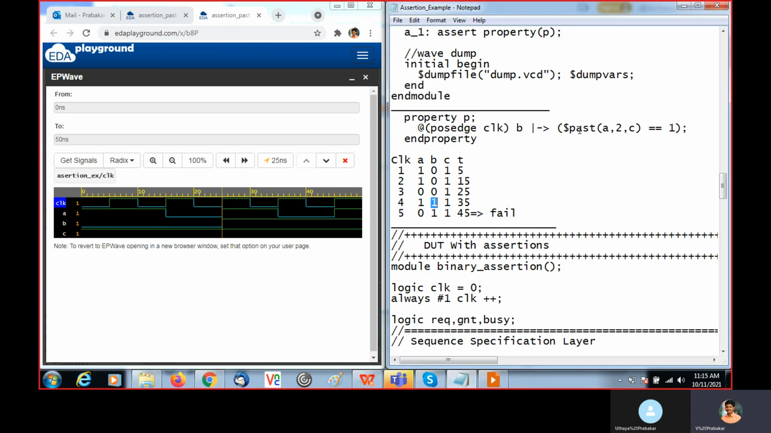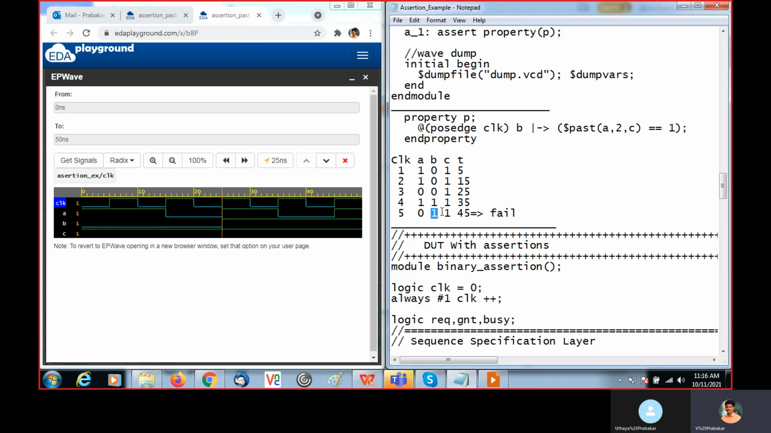But here, with the help of $past, we need to check the previous clock cycles. So here and here. Okay. At this position we need to check the A value. A value is equal to 1. So at that time, if you see C value is 1, so it enabled this check. So it is 1. So it behaves as we expected, like the property we mentioned.